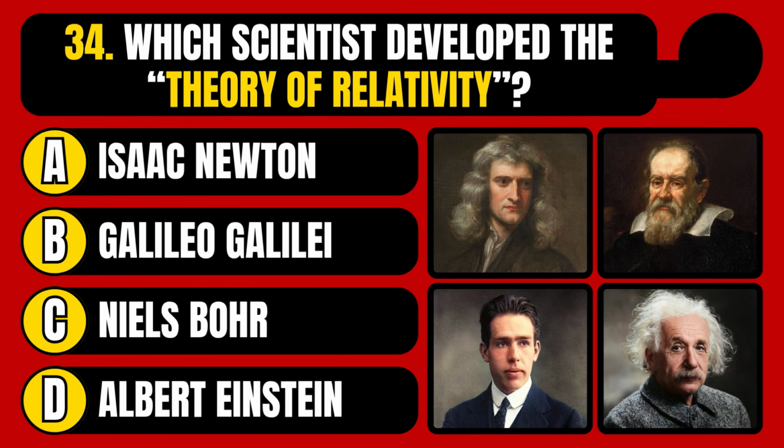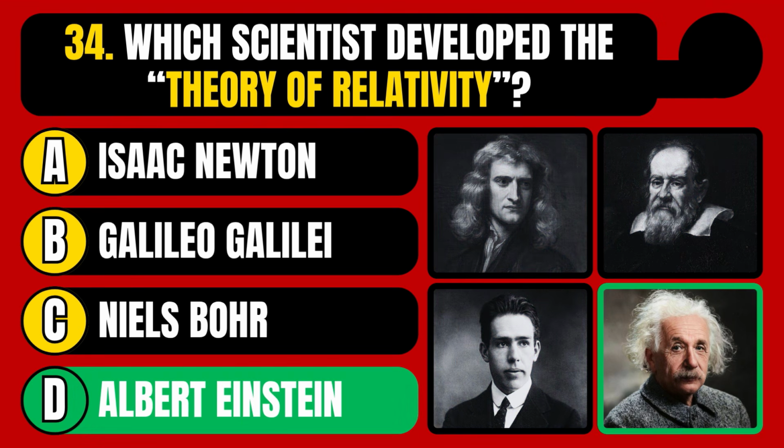Which scientist developed the theory of relativity? Isaac Newton, Galileo Galilei, Niels Bohr, or Albert Einstein? The correct answer is option D, Albert Einstein.